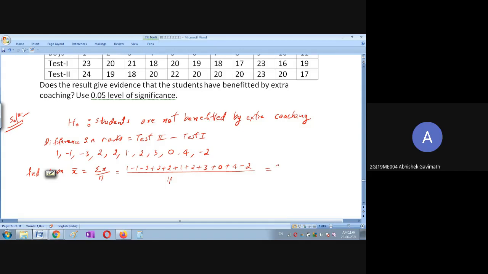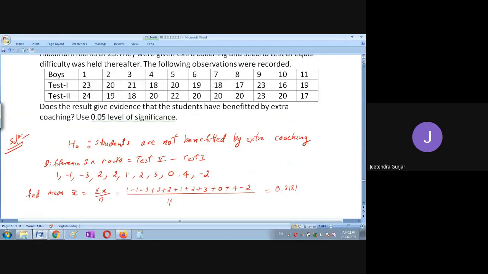0.8181. Yes, very good, very good. Okay. So now we can see this is our mean, right? Now we can see that whatever test 1 and test 2, there is not much difference in test 1 and test 2.